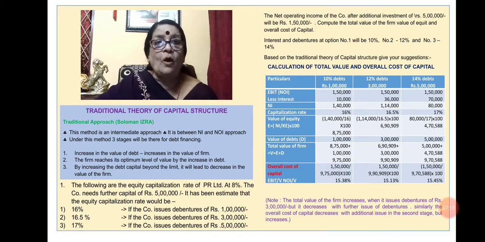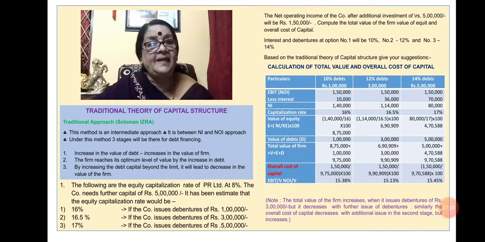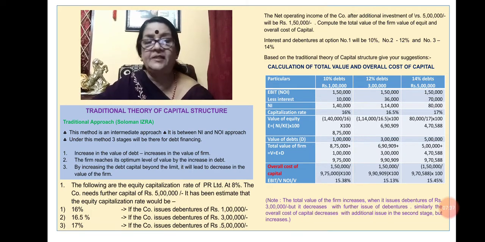Therefore, we can say the optimum level. When will be the optimum level? When the cost of capital is the minimum. When is the cost of capital minimum? 15.13%. That is the second case, that is when we are issuing 3 lakh debentures. The cost of capital is the minimum, and at the same time, value of the firm is the highest. That is also coming under the second stage, that is 3 lakh issue. Value of the firm is coming 9,90,909. And the cost of capital is the minimum, that is 15.13%.